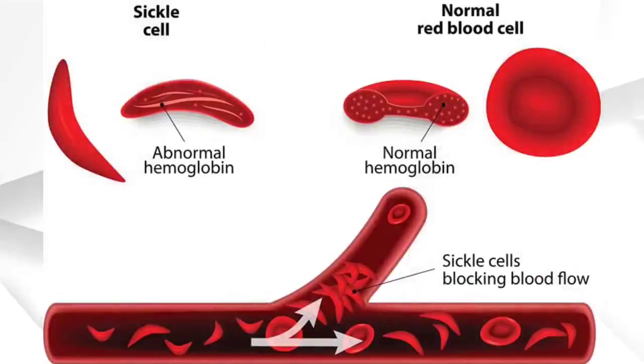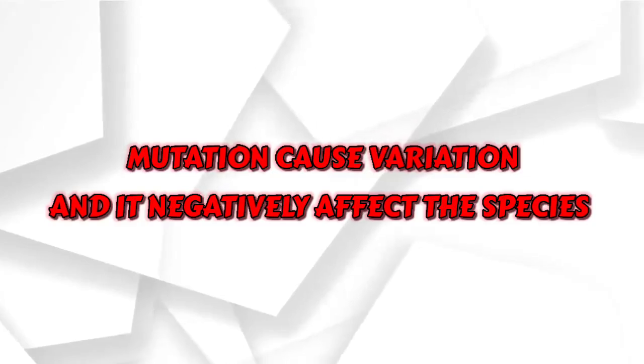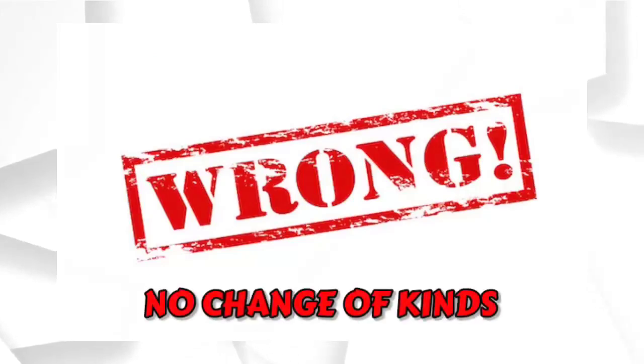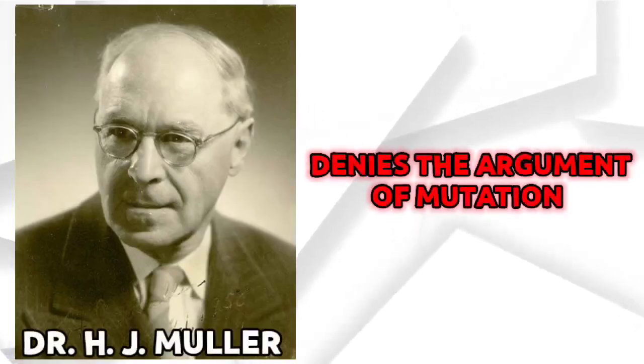For example, a mutation in humans causes sickle cell anemia. Due to this we will not get affected by malaria, but it is very dangerous for humans. This causes the RBC shape to become shrunken. So what mutation does is cause variations, or negatively affect the organisms. So the argument of mutation does not prove change of kinds, which Darwin proposed in his book. Dr. H. J. Muller, the Nobel Prize winner, strongly denies the argument based on mutation.